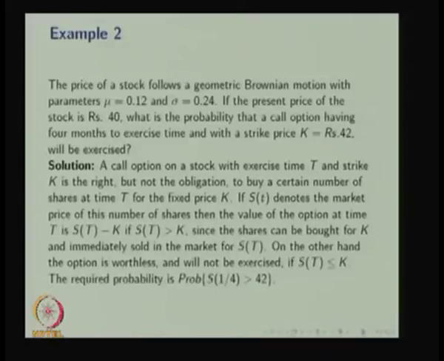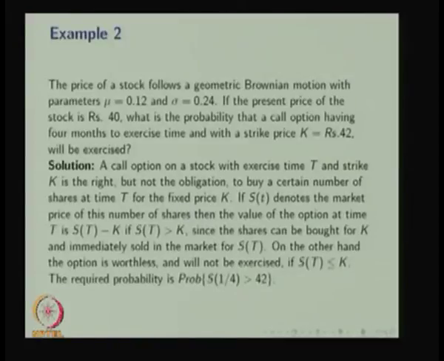You can assume these parameters are in years. Therefore, 4 months will be 1/4. So the probability of S of 1/4 being greater than 42 will be the required probability.